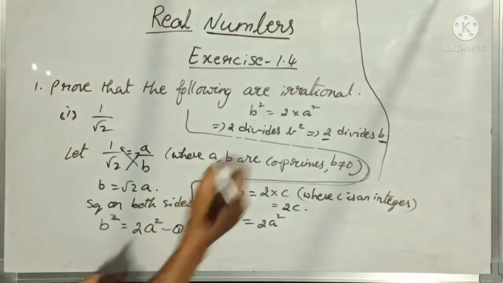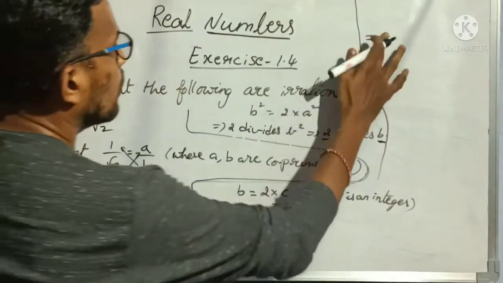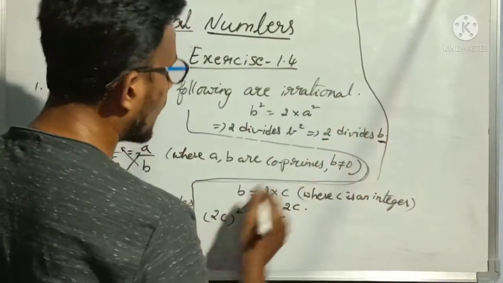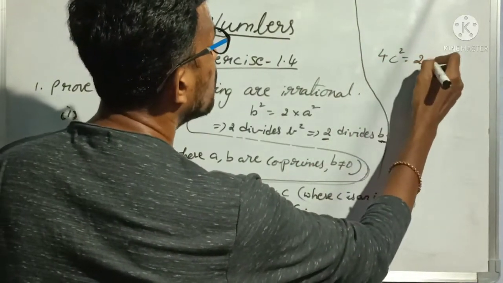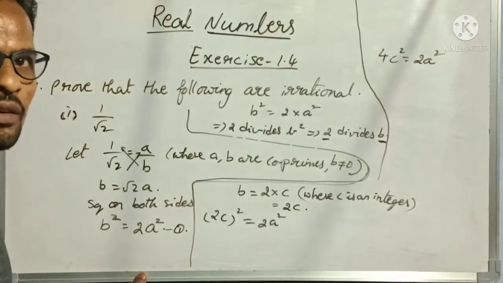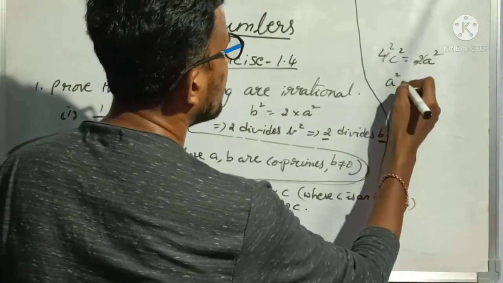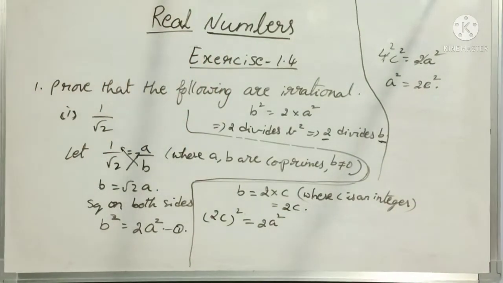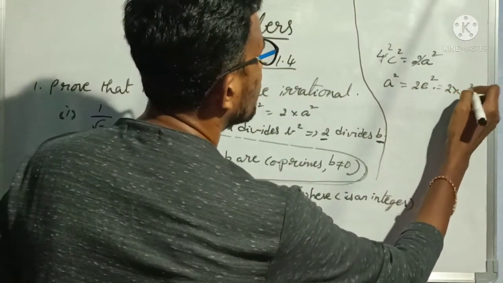So here (2c) whole square: 2 square is 4, and c square, as it is, equals 2a square. Here 2 ones are 2, 2 twos are 4. So from this I am getting a square is equal to 2c square. Now this can be written as 2 into c square.